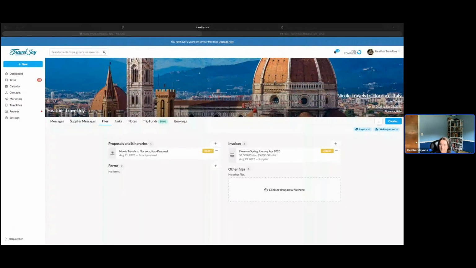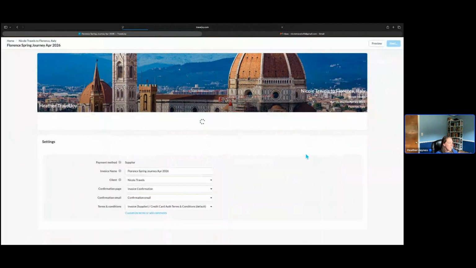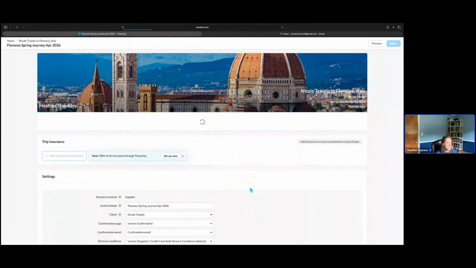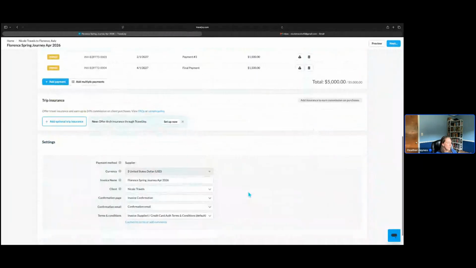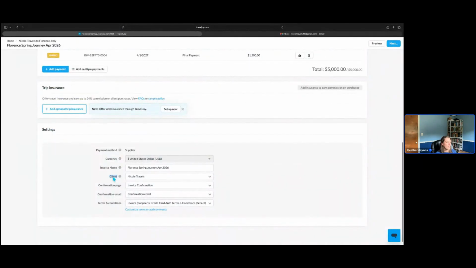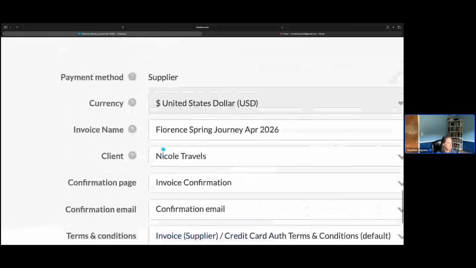All right, let's see. Someone is asking, what if you have 2 unrelated roommates for a booking? How would you handle those invoices? In that case, what you would want to do is create 2 separate invoices. Now, you can still use the importer tool to create the invoices, but you'll want to create 2 separate ones. And at the time of creation, let me open this back up. At the time of creation and before you send it out to the client, you can scroll down into the settings here. And we have a field here for client. So if I had more than 1 client, and let me zoom in here to make sure you can see it. There we go. We have this client field.